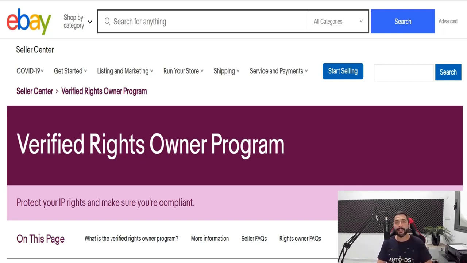And you have another layer of protection through AutoDS. When you're trying to add a product that is Vero, AutoDS has a large database of Vero products and brands that we know dropshippers are not allowed to resell. So when you try to add a Vero product, AutoDS will stop you and tell you, hey, this product is Vero. Are you sure that you want to add it to your store? That's where you can stop the product from doing any damage to your store and take care of your dropshipping business. So be aware of Vero products, but know that you have that extra layer of protection from AutoDS.